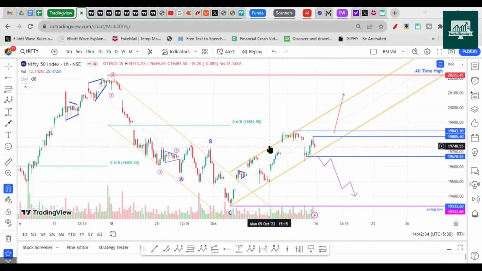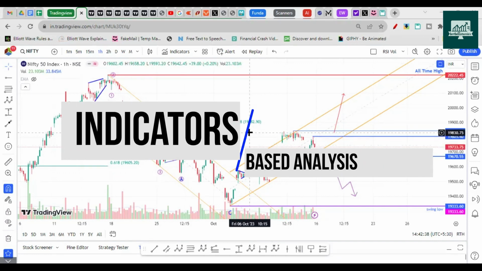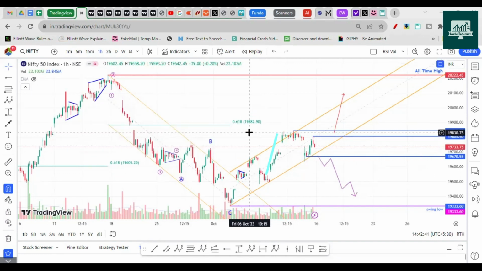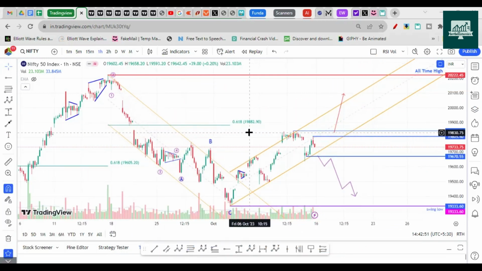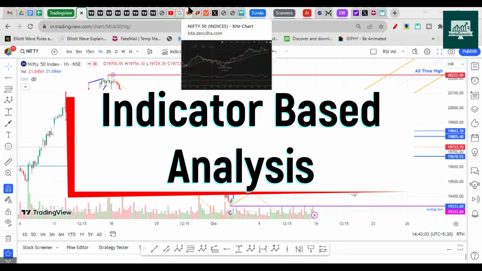But this week we are going to again discuss Nifty with price action indicators first, and then we'll check the Elliott Wave. We'll check short-term as well as long-term view on the Nifty and what is going to happen in the next week as well. We can discuss and we'll check some important levels. So first, let's start with price action indicators.